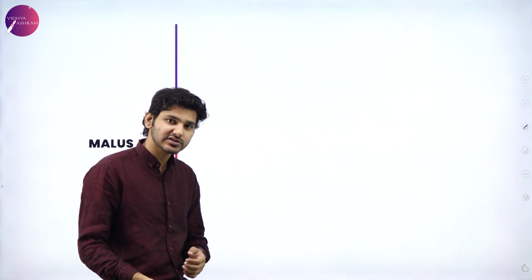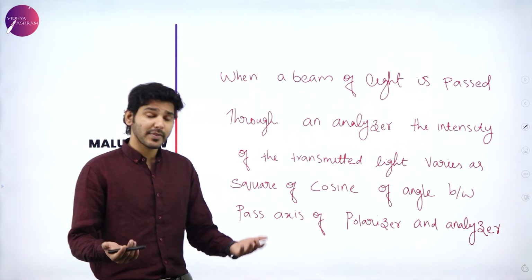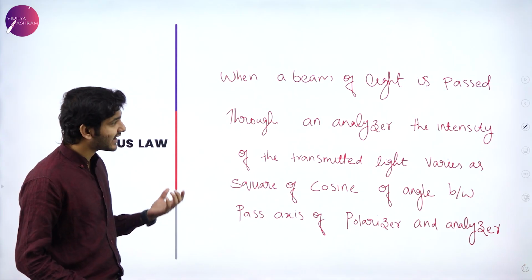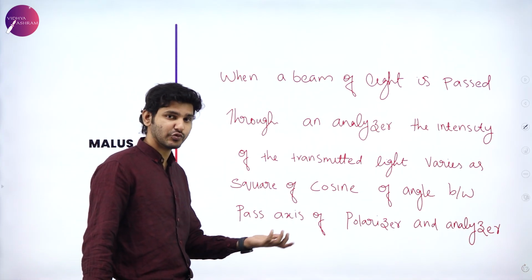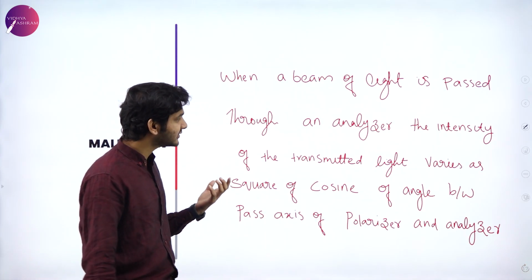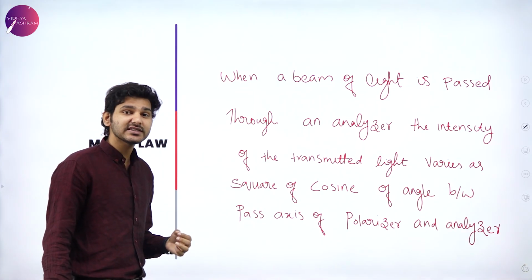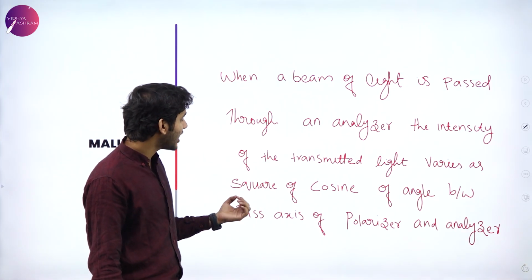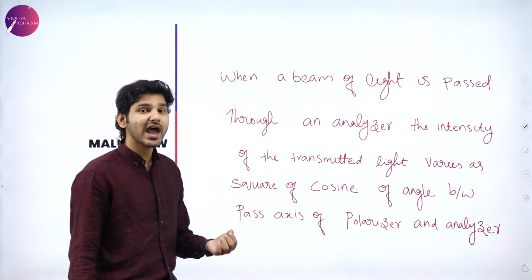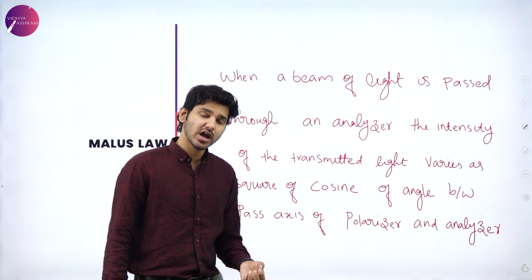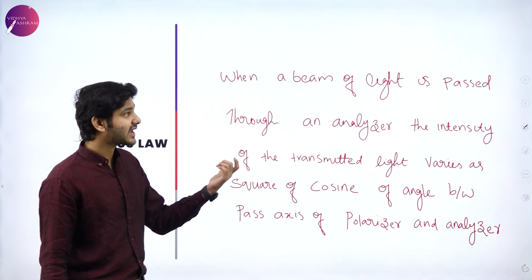So again, Malus law just states that when a beam of light is passed through an analyzer, that is what we just saw earlier, the intensity of the transmitted light varies directly as the square of the cosine of the angle between the pass axis of the polarizer and the analyzer. So again, don't worry about what pass axis is.